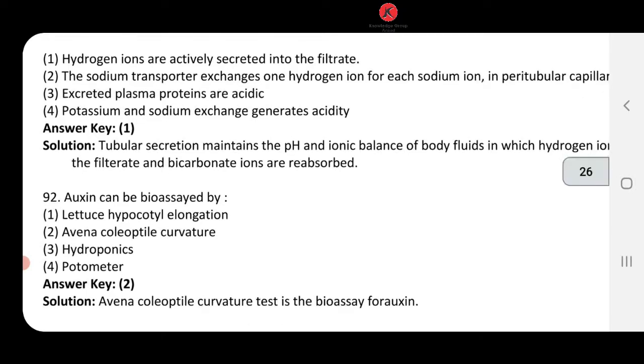Dear student, mechanism of urine formation we have understood. Total 3 steps है ना. Glomerular filtration, then reabsorption, and secretion.